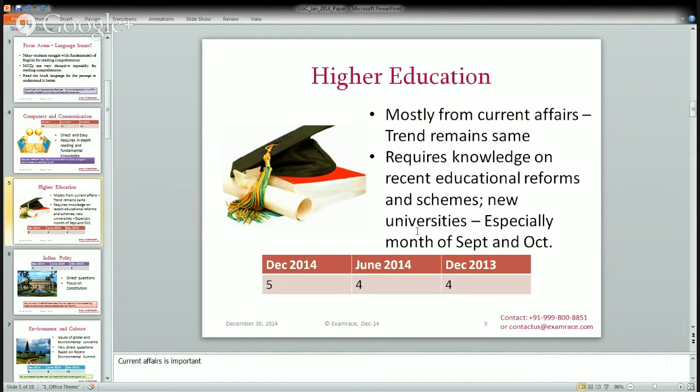Again, the questions were mainly dealing with current affairs, especially from the month of September and October. There were UGC schemes that were asked. So all these things which are happening in the field of education are very important. For the next examination, June 2015, the Mungekar committee can be an important topic.